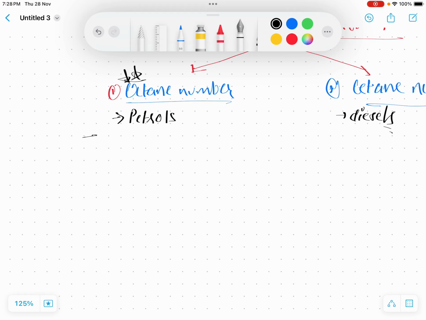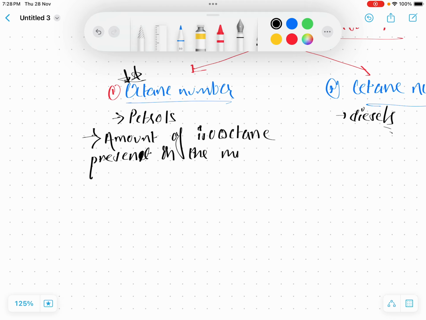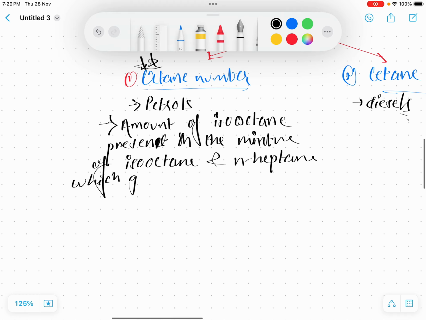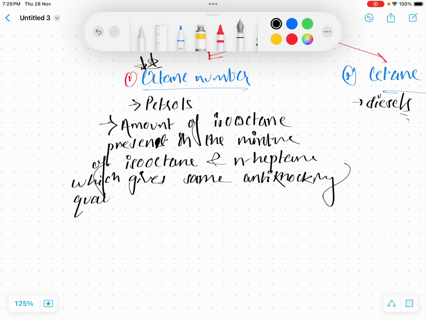So the basic definition of octane number is the amount of isooctane present in the mixture of isooctane and heptane, which gives the same anti-knocking qualities as the fuel under consideration.